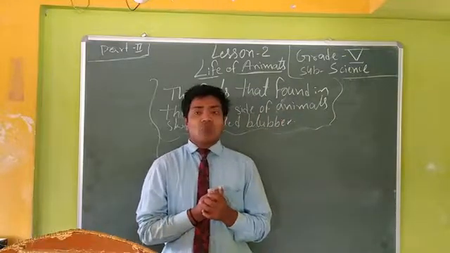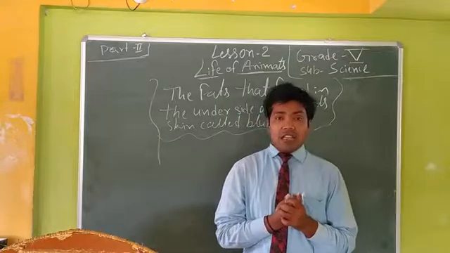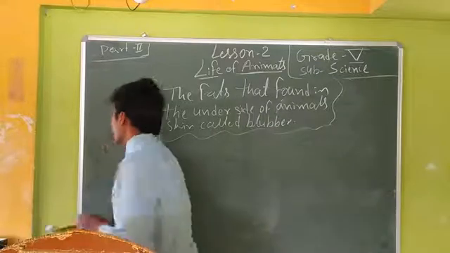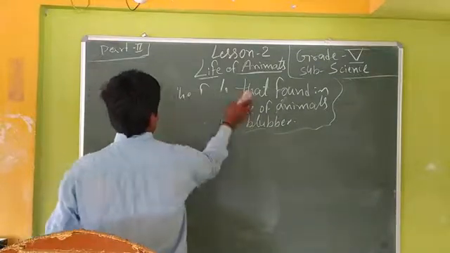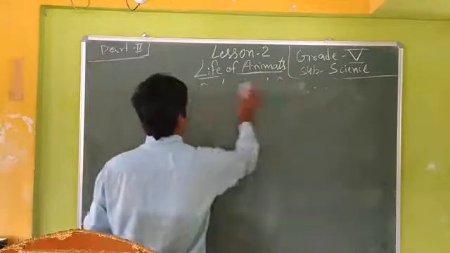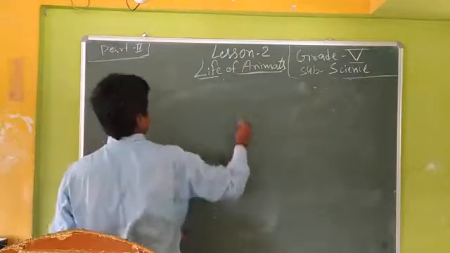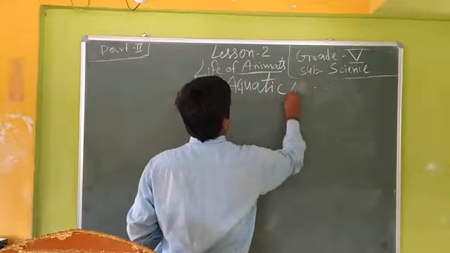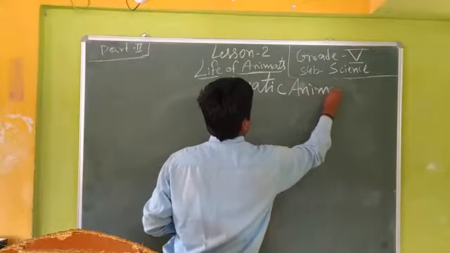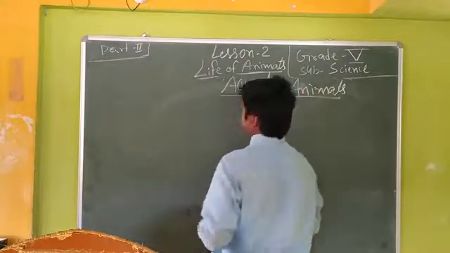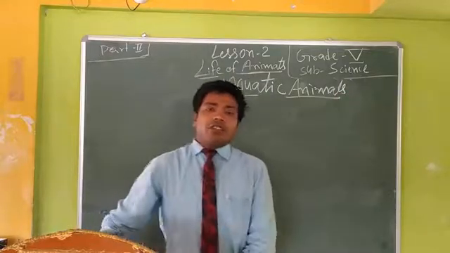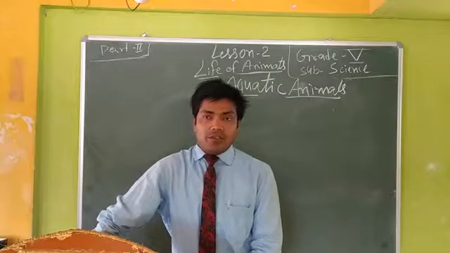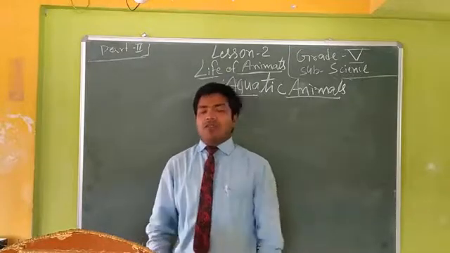After that, dear friends, we shall read about the animals that live under the water, that means aquatic animals. Aquatic animals means the animals that live under the water. Aquatic animals are of different kinds.